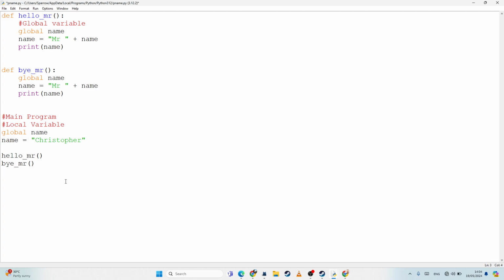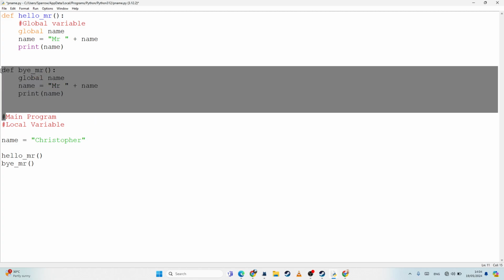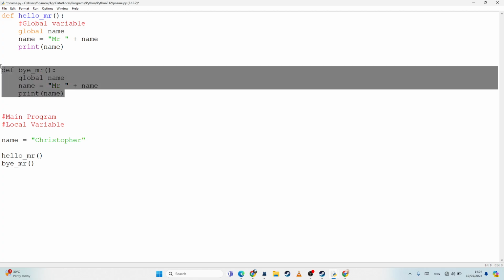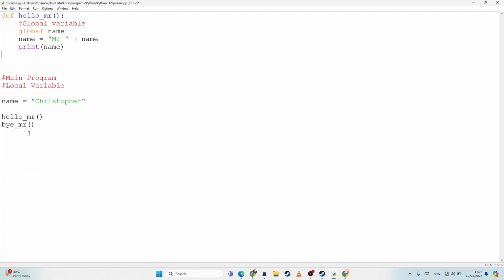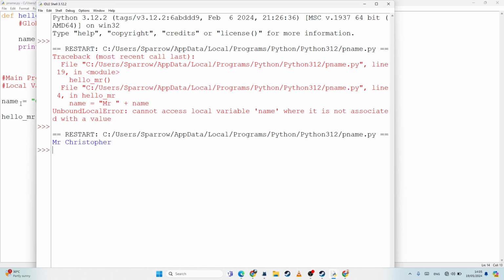Now, what's the actual better way to deal with this? Well, the best way is to use parameters and return values instead of using globals. So I'll just get rid of this goodbye for now. Okay, so how would I pass it as a parameter? Well, all I would do is put it in the brackets up here. So I could do name in the parameter, and then the name inside this function, inside this procedure, is going to become equal to the name outside. And that should work just as well.